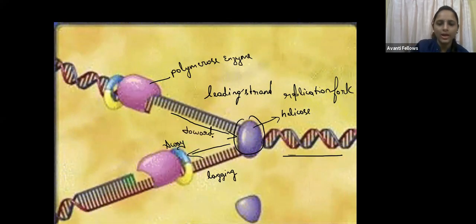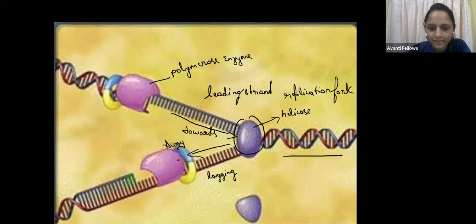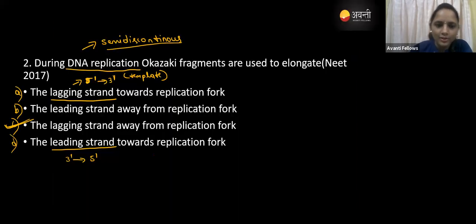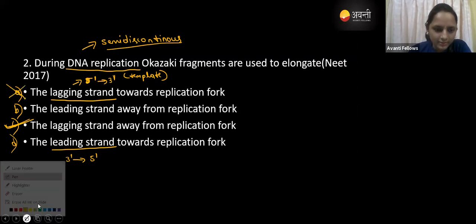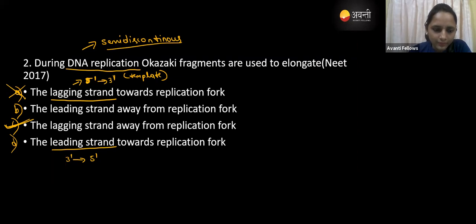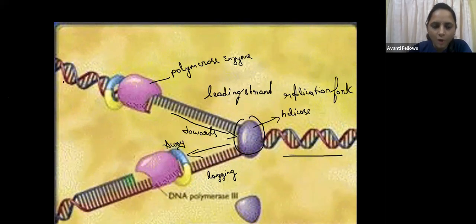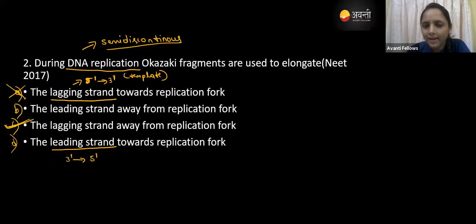Okay, you can answer me now. In option A, they have given the lagging strand towards the replication fork. Is that right? See here, this is the lagging strand, and it is going away, so option A is wrong. Option B, the leading strand away from the replication fork: is it right, guys?